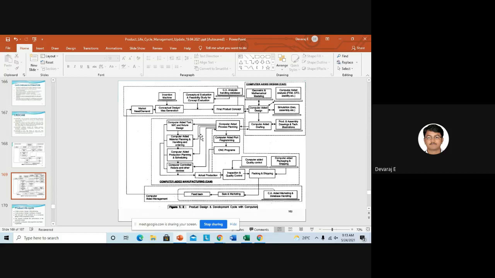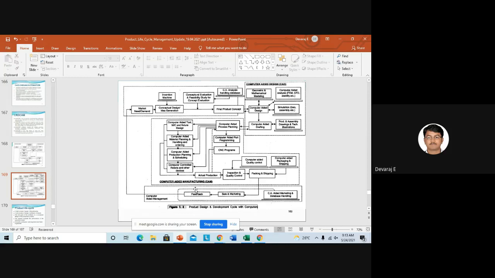Then it will go for inspection, quality control. Here also we will check the quality control, then packaging and shipping. Then it will go for sales and marketing. Then feedback. See, right now what I told you, the data analysis. I think yesterday I told you about data analysis, right, students? Yes, sir. Data storage. So data collection and data storage indicate the feedback.